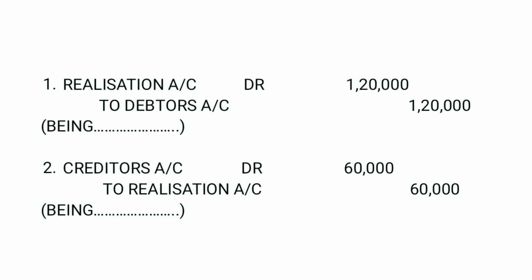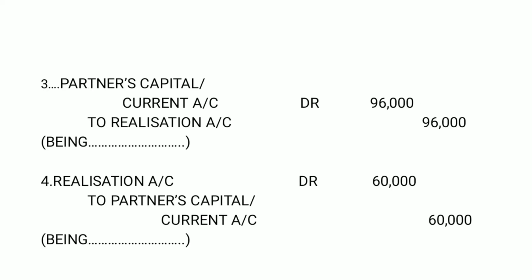Now what happens with debtors is that it is taken over by the partner. So partner's capital current account debit when an asset is taken over by the partner. This journal entry we have understood while understanding the concept of journal entries, when assets are sold, when any asset is taken over by the partner.